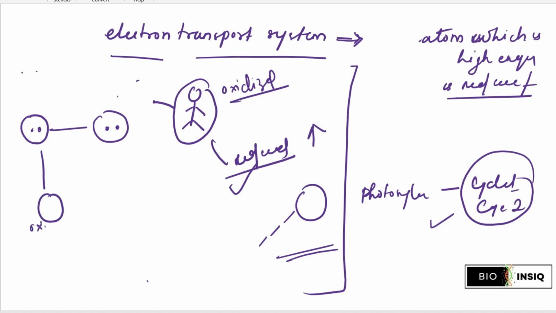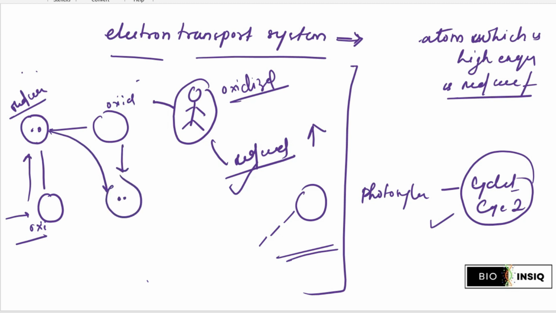So before doing so, it has, suppose, nothing. Now it is in oxidized condition. Now it gets an electron and its energy condition changes. This atom is reduced, right? Now there is no electron in it, so the second atom is in oxidized condition. But when it receives the electron from it, it becomes reduced, right? Understand? So in the first stage, as we know, the energy is released, right?